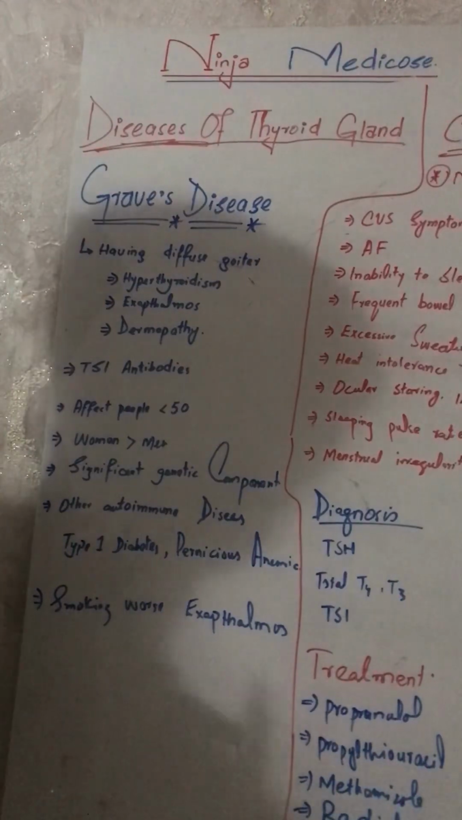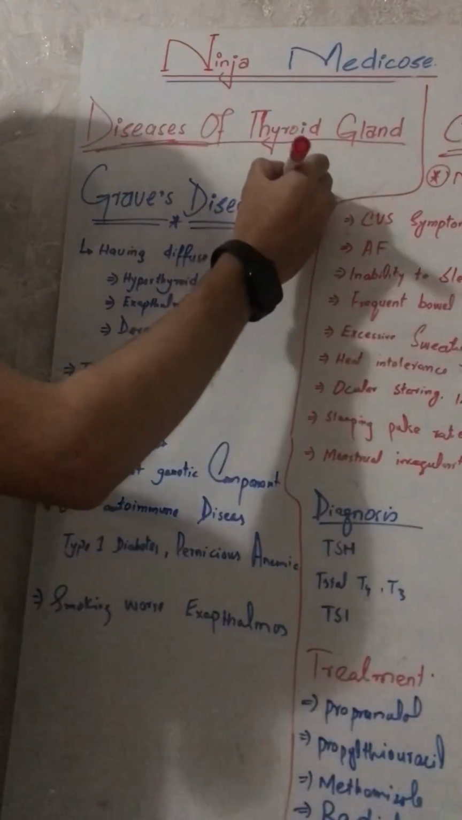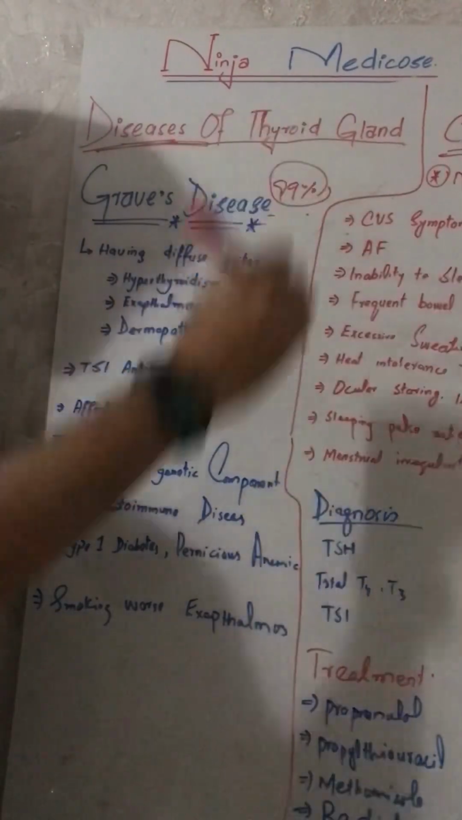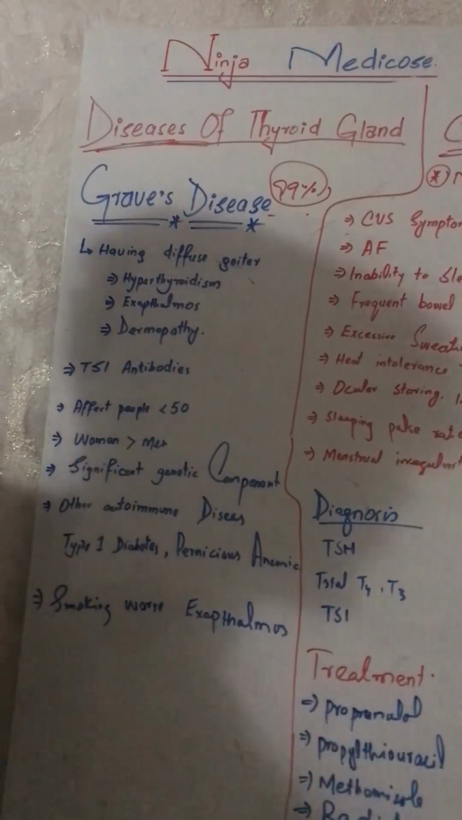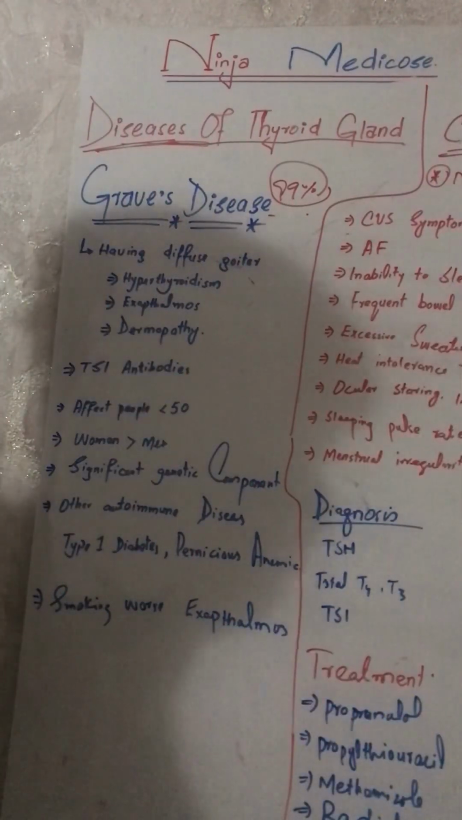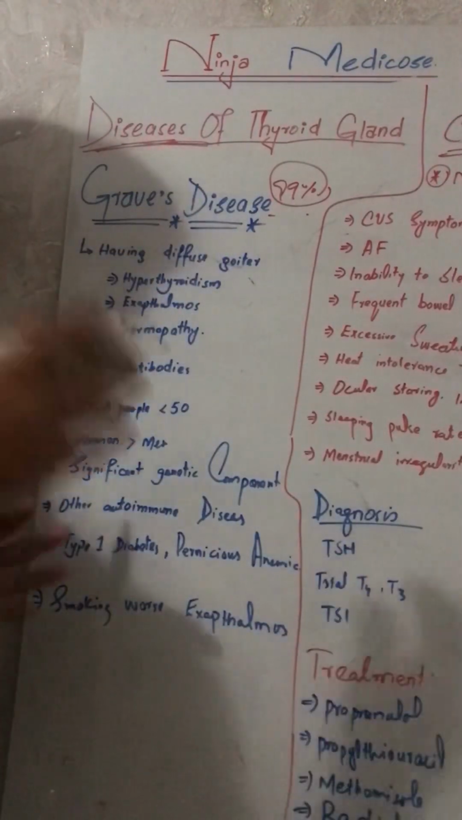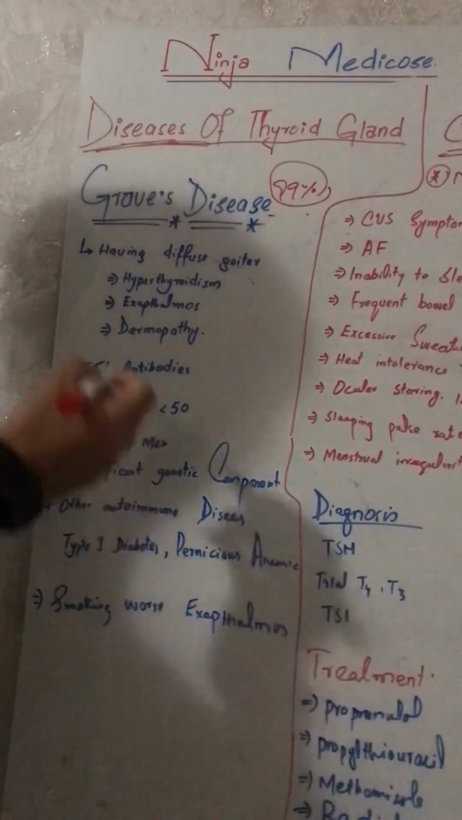So we have started the diseases of the thyroid gland, and as I discussed in the previous video, hyperthyroidism. I discussed that the primary cause of hyperthyroidism was Graves' disease. In 99% of cases, hyperthyroidism is due to Graves' disease. In 1% of cases, it is due to secondary causes like pituitary adenoma, Hashimoto thyroiditis, and other autoimmune disorders.